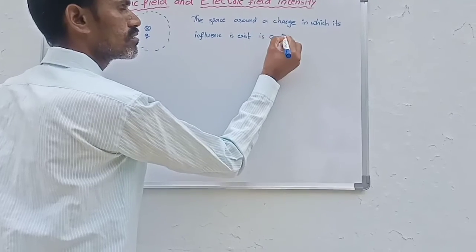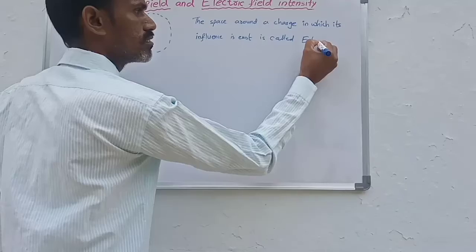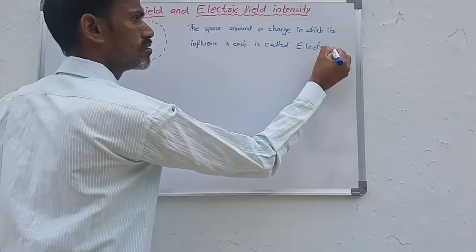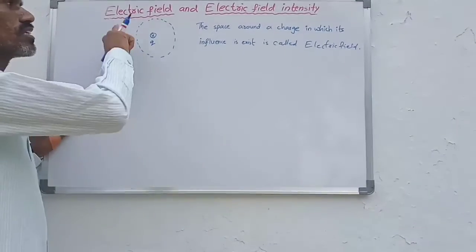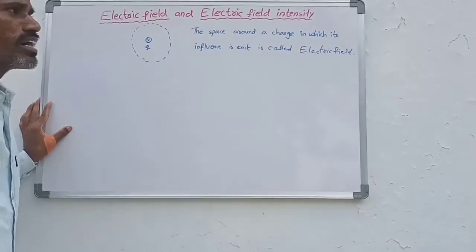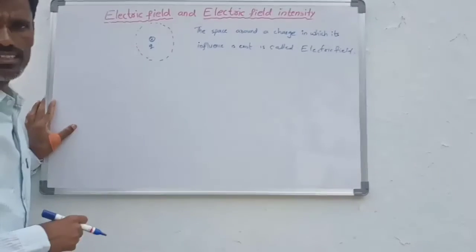It is called electric field. What is electric field? The space around a charge in which its influences exist is called electric field.